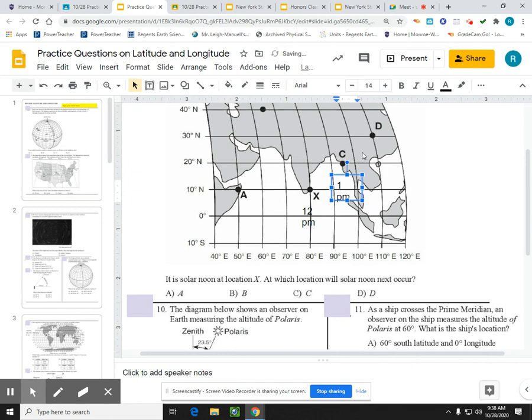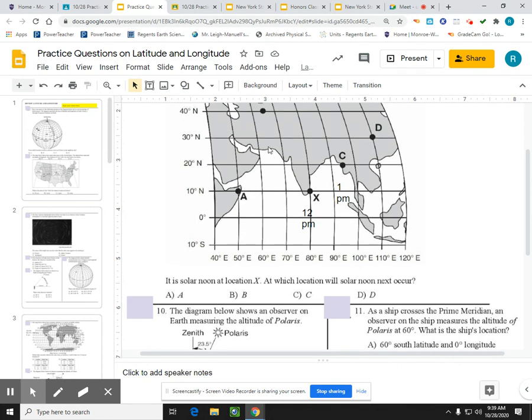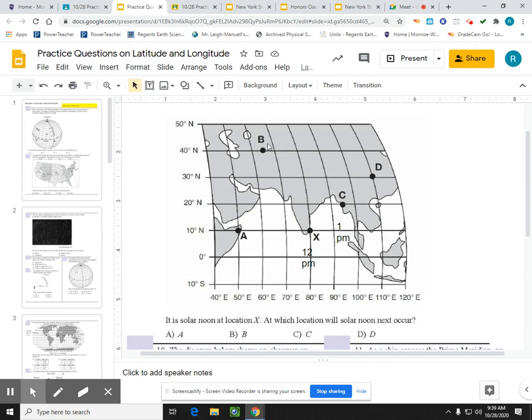And this indicates something about this location. This location's already had its solar noon. So obviously, if this has had its solar noon already, this has already had its solar noon too. So solar noon is going to happen to one of these 2 locations next. Now, letter B, if I take this down, is at 65. 65 compared to 80 is a difference of 15.